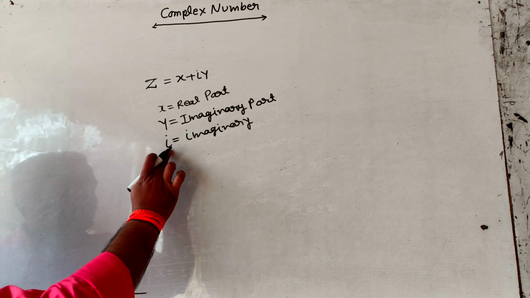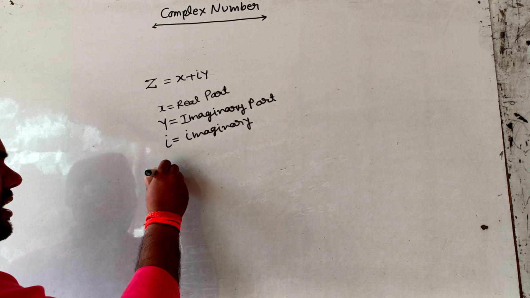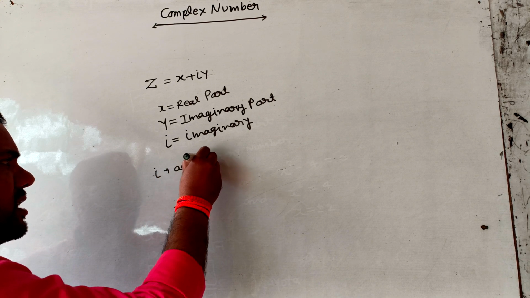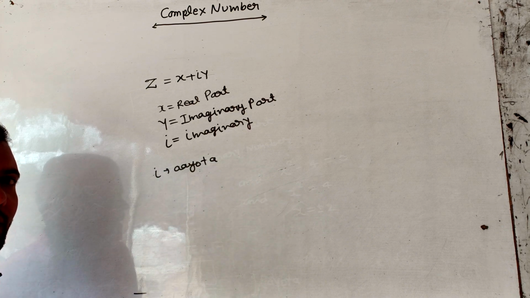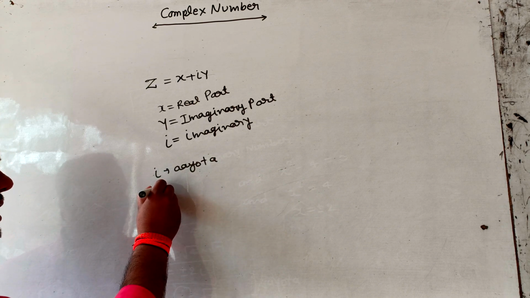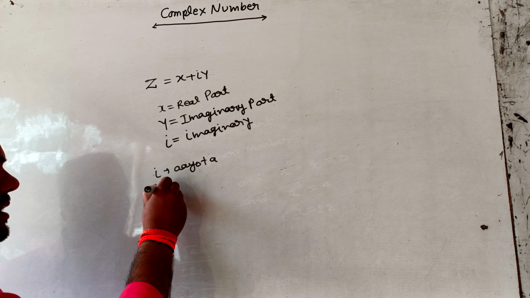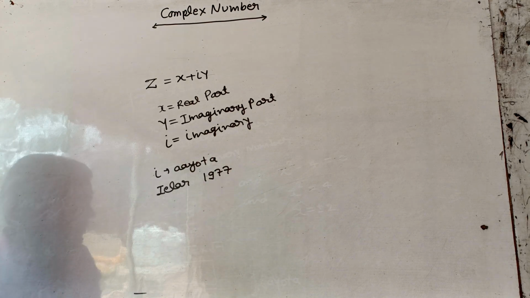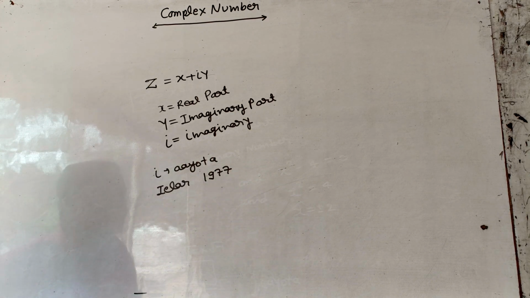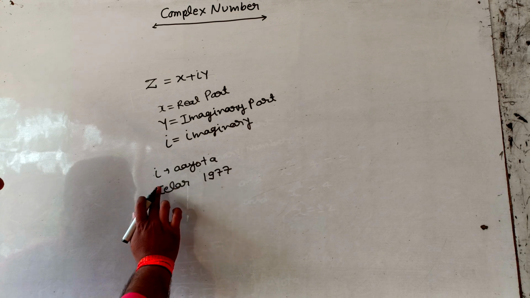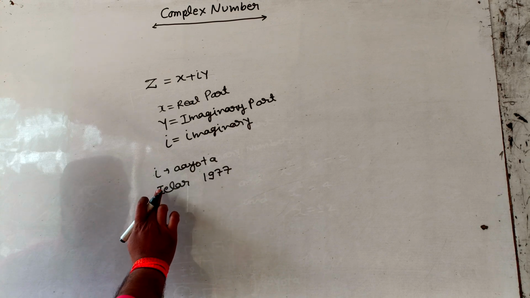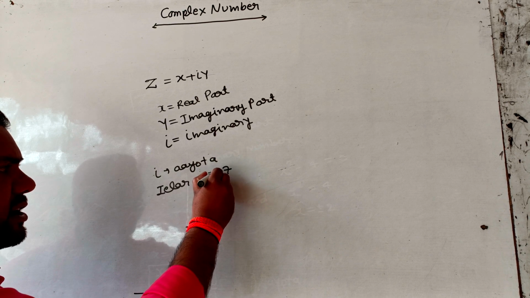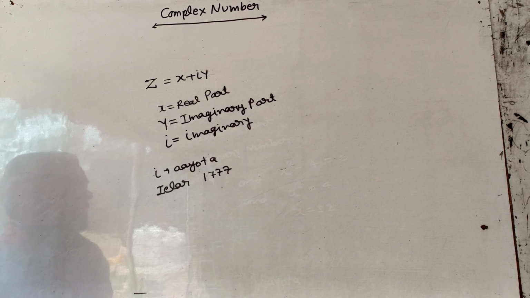The number i is also called iota, and the symbol i was given by mathematician Euler in 1777. Now another question arises. What is i?